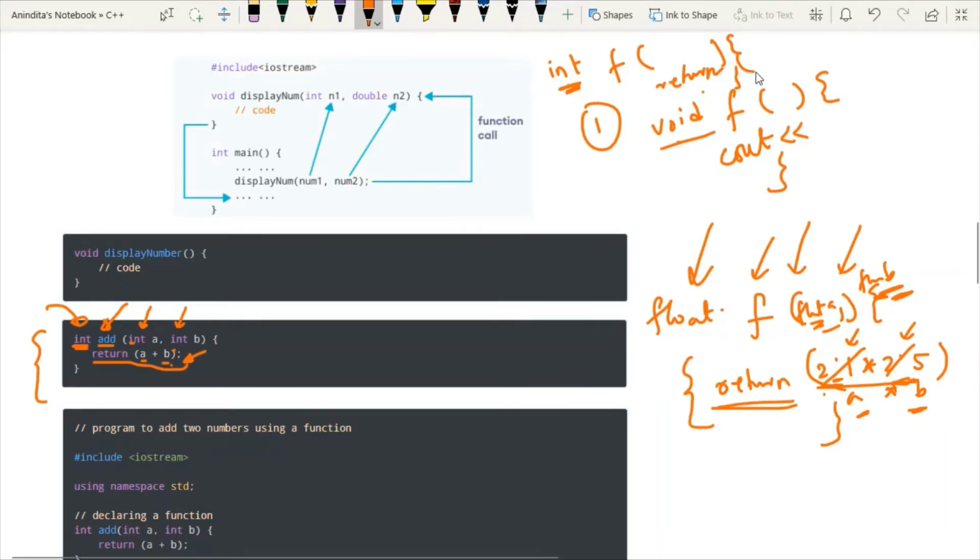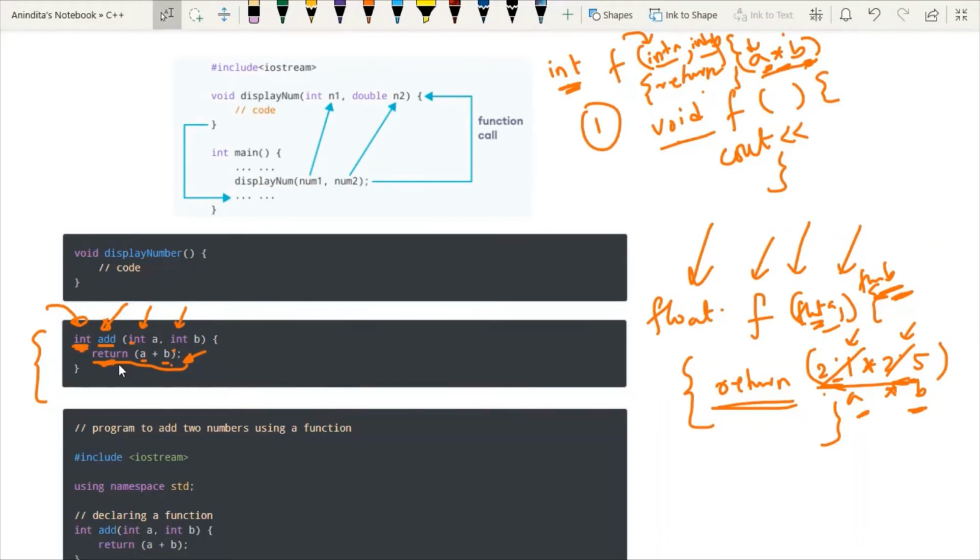And whichever value you are calculating, that calculation must be performed using some variables, and those variables must be defined here as parameters. So here I am using A and B for performing multiplication, so I will define int A and int B. Defining parameters means I am defining the variables which contribute to the calculation inside the function body.